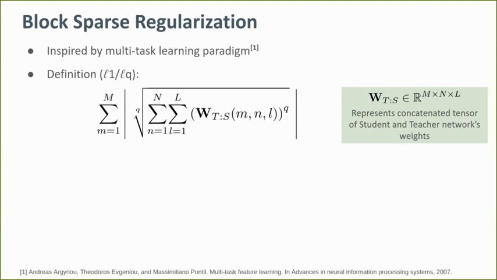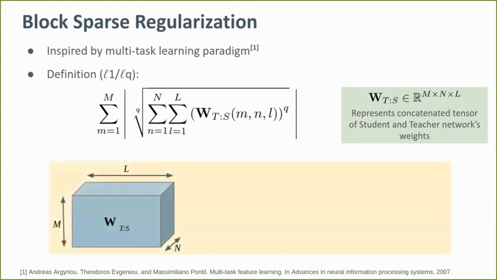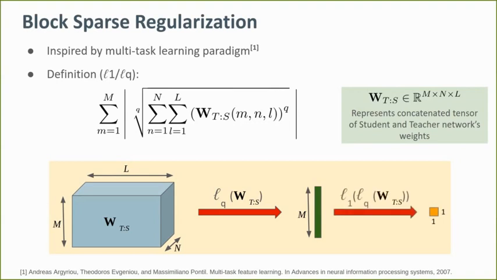Assuming the teacher and the students to be a multi-layer perceptron, we model the weights as a 3D tensor. Let the concatenated weight tensor be WT:(S). BSR first reduces the weight tensor to a vector by applying the LQ norm along the dimensions L and M. Then we compute the L1 norm of this reduced vector to get a scalar value as the output. In our analysis, we used both L1 by L2, or group lasso, and L1 by L infinity norms.